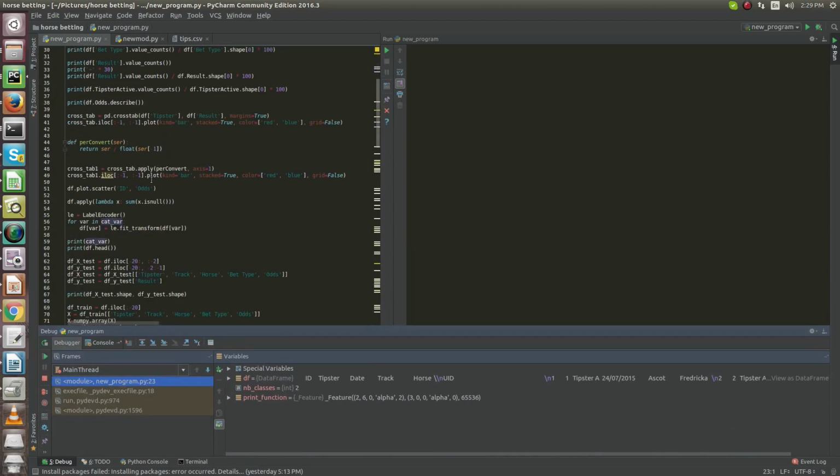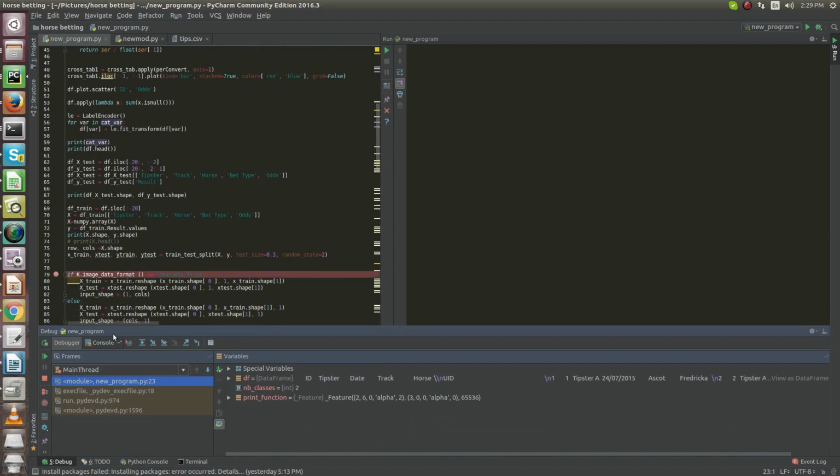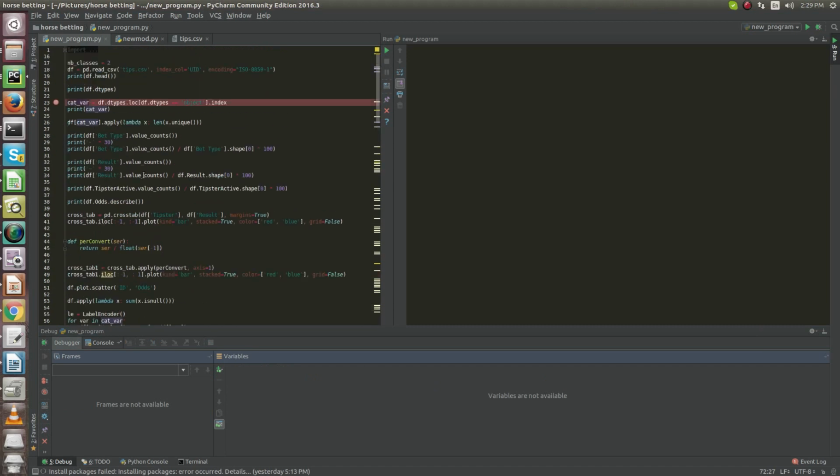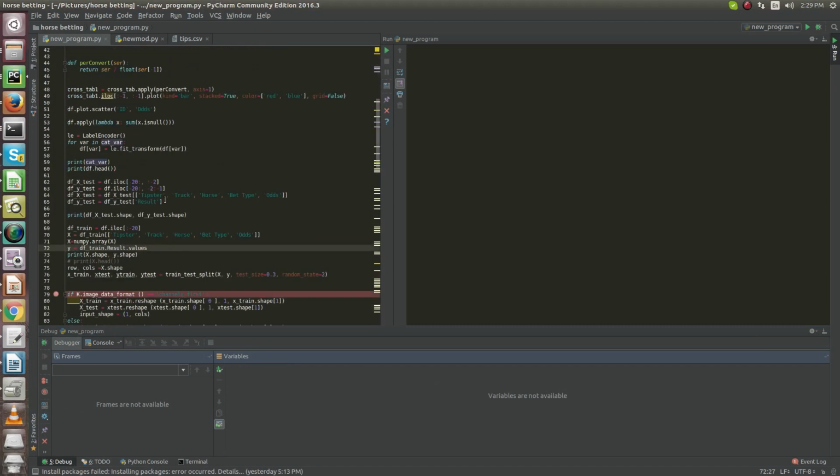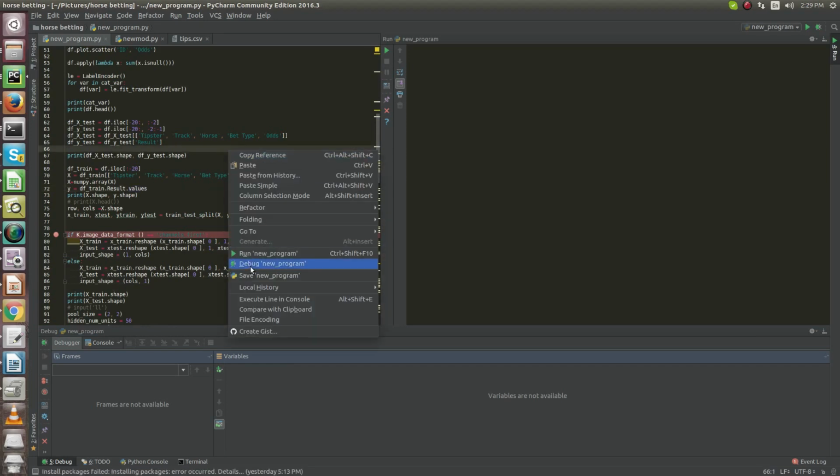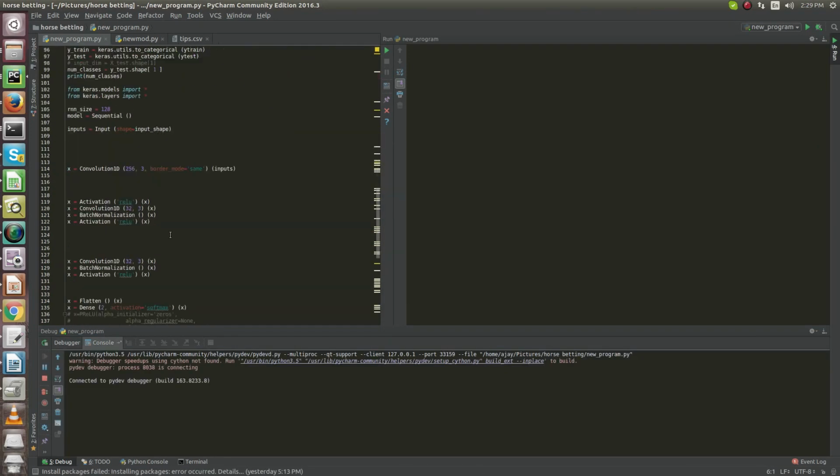Oh my god, I forgot to apply something. Let me stop it, and let me remove this thing. I again go to debug mode, and I'll proceed with the program.